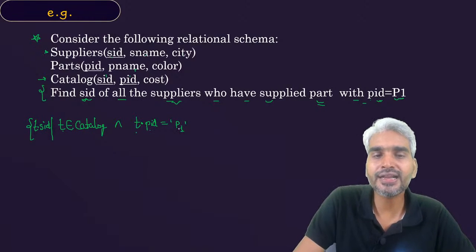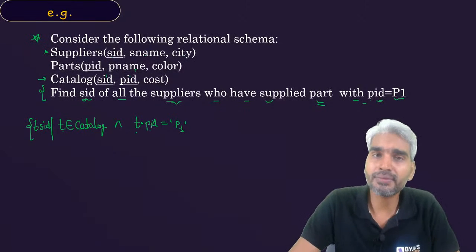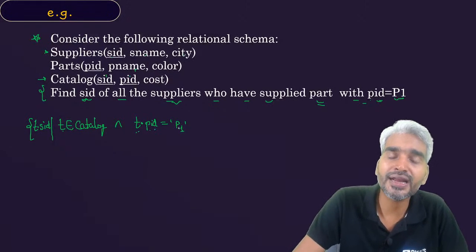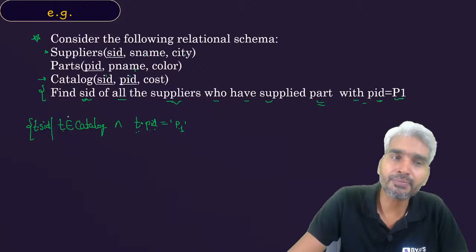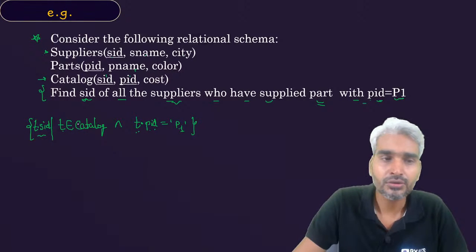So T dot PID equals to P1 is satisfied. Then you have found the tuple T. You have found the tuple T from the catalog in which PID is P1. Now from that tuple you need to project only SID.